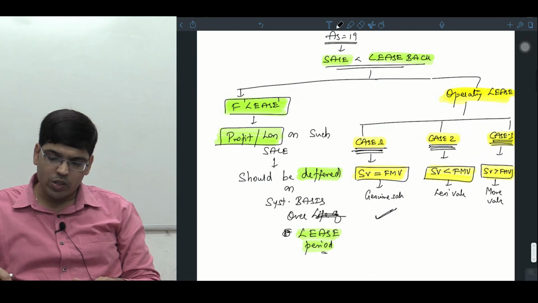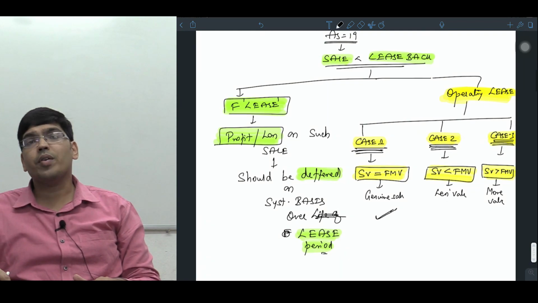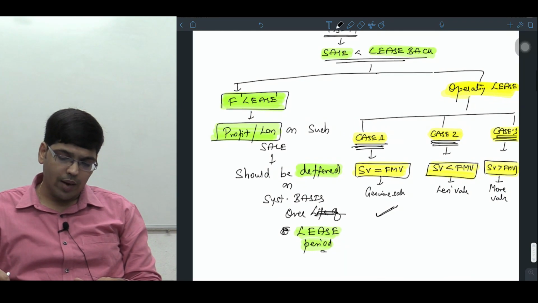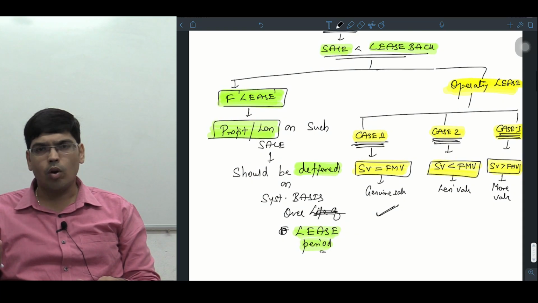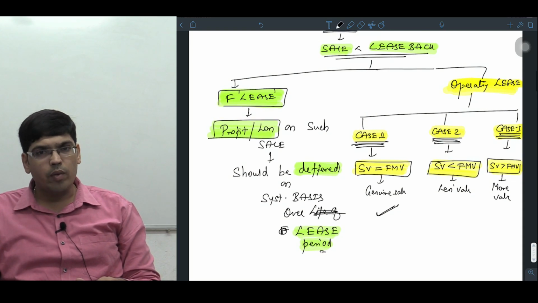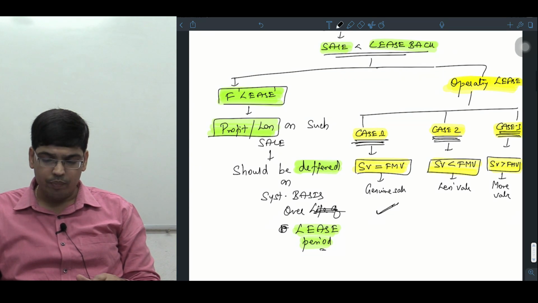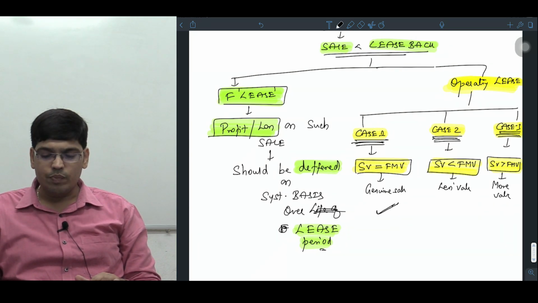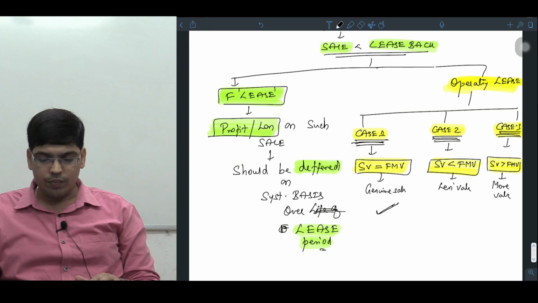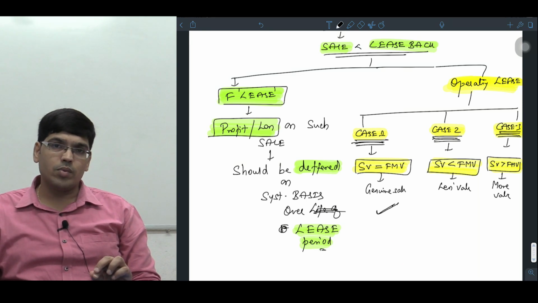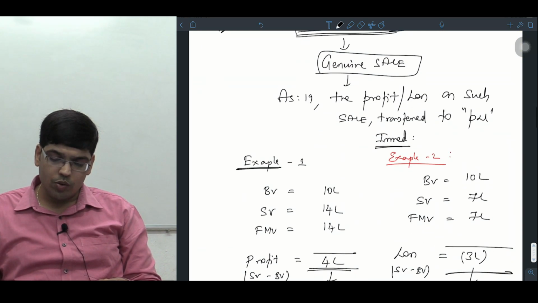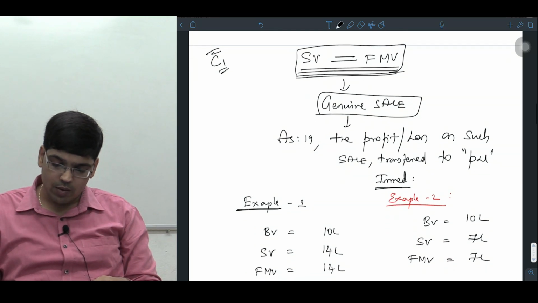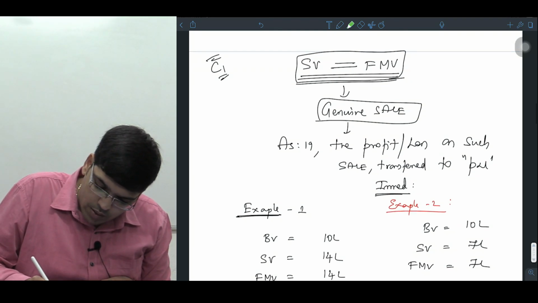So if you remember, this is how we started our chart. 4 marks के लिए very very important है, ध्यान से. Sale and lease back, it is a finance lease. Let there be a profit, let there be a loss, we are not bothered. We are transferring this profit or loss over the lease period. But in case it's an operating lease, then we simply understand the situation. Is it a genuine sale case? Is it a sale at lesser value, or is it a sale at more value? Depending on the situation, the answer will change. Am I clear, sir? So these are the final answers.